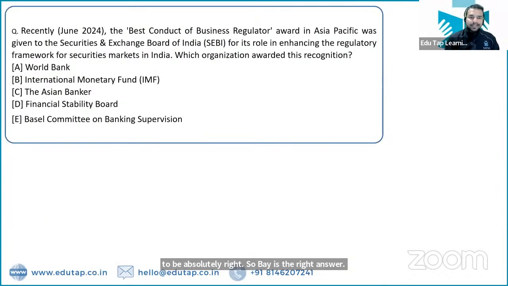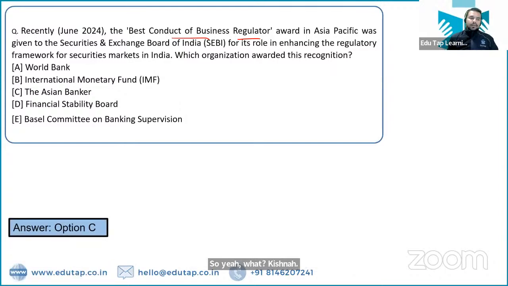Next question. So the Best Conduct of the Business Regulator Award in Asia Pacific was given to SEBI for its role in enhancing the regulatory framework for the securities market in India. So which organization has given this award, the Best Conduct of the Business Regulator Award? तो ये award किसने दिया है? This award has been given by The Asian Banker. So The Asian Banker has given this award.